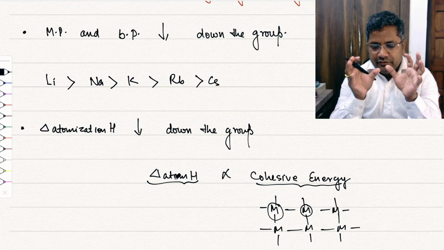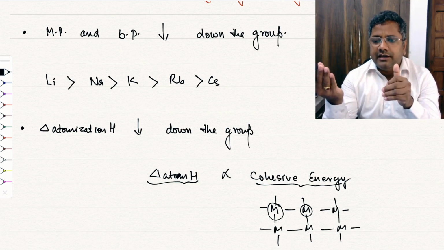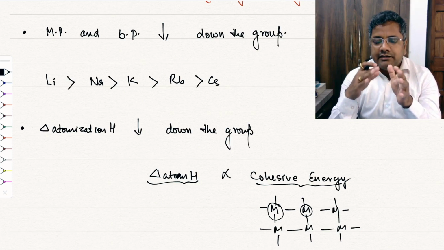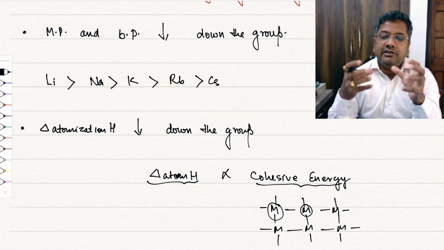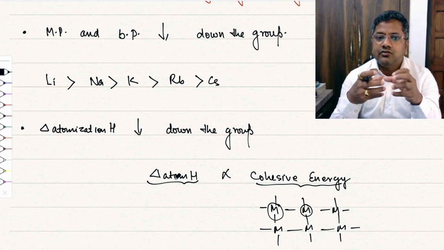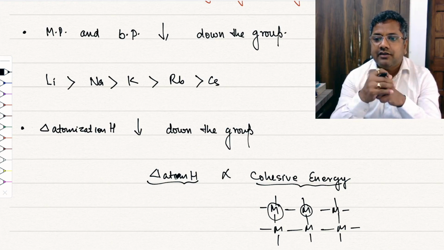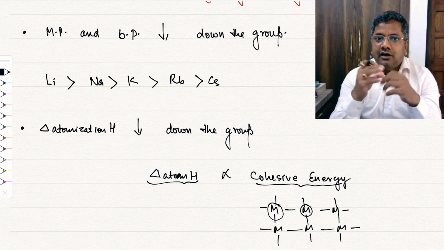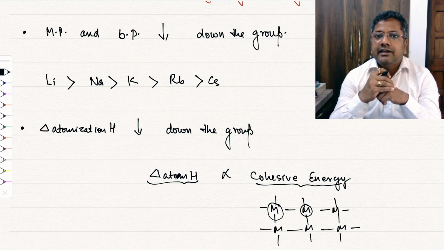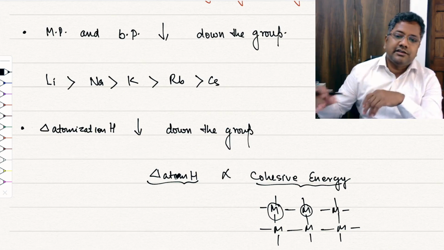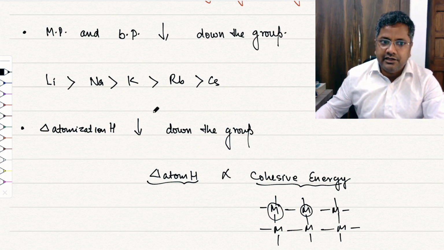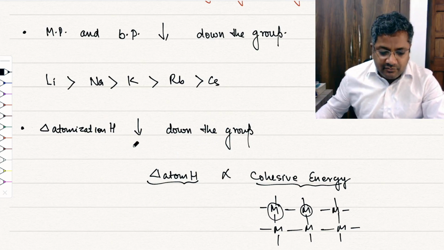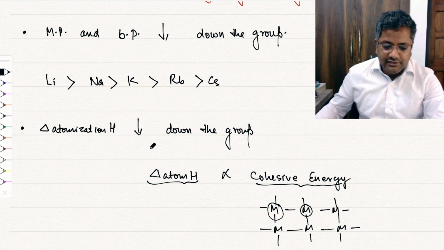And with the help of this, basically we are determining the E naught. Because we can use E naught values directly to express the reducing nature of different ions or different species, and oxidizing nature in aqueous medium, not in gaseous phase. So in aqueous medium, the oxidizing and reducing nature we can explain on the basis of this E naught value. In that E naught value, this enthalpy of atomization plays a very important role, right?